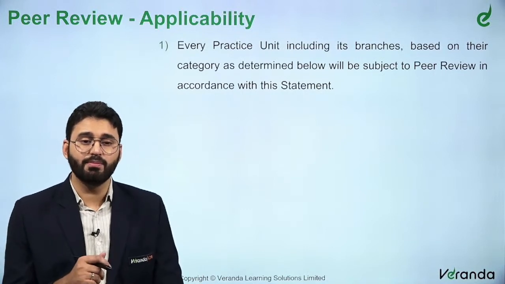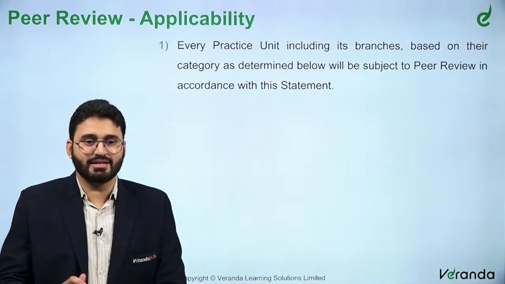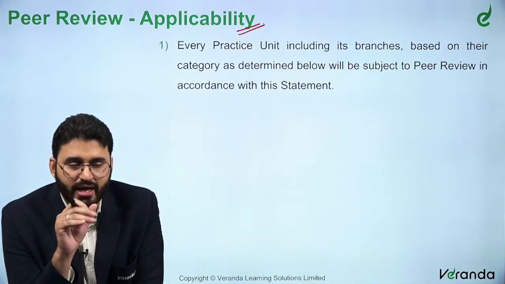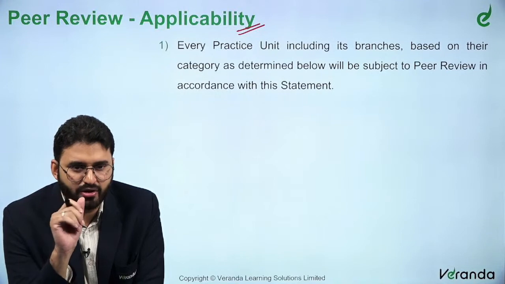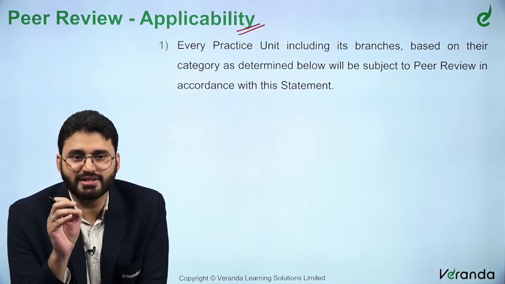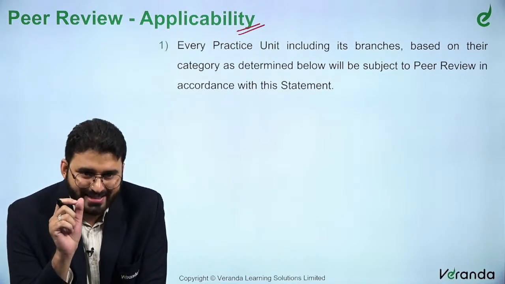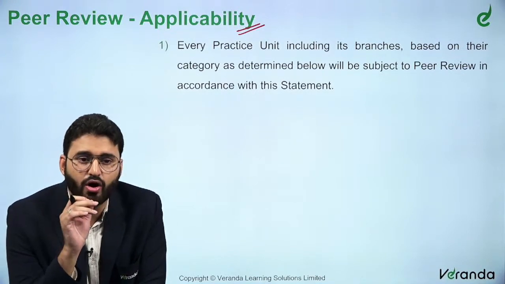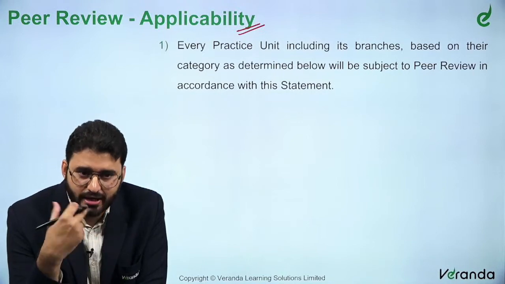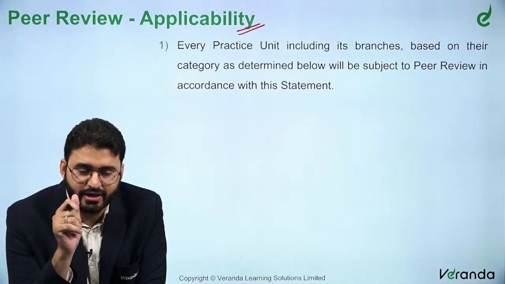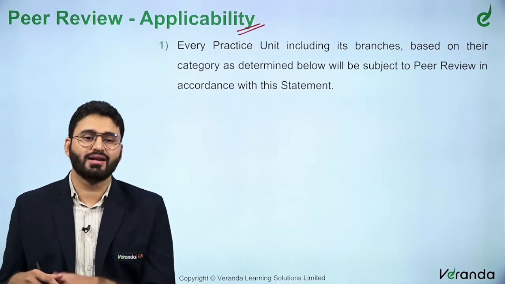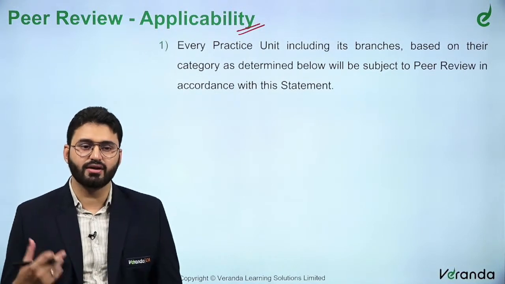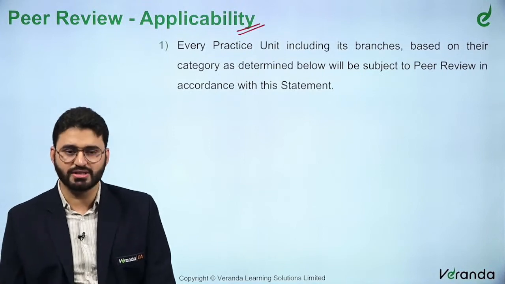Chapter 17, unit 1, peer review, right? So first we discuss the applicability of peer review. Sir, first of all, what is a peer review? Now peer review, to put it in very blatant terms, is basically ICAI, the Institute of Chartered Accountants of India, doing some sort of a review on the CA firms or chartered accountants who do audits of certain companies. Depending upon the risk of the company, the review will be done. The peer review is not an audit, it's a peer review process that happens.